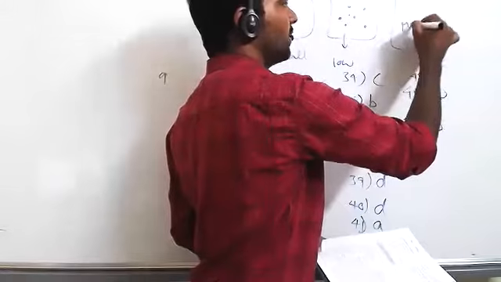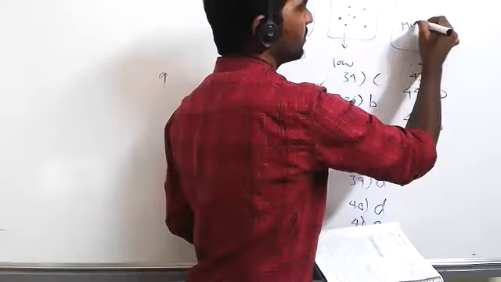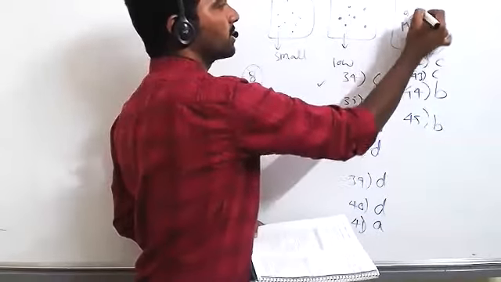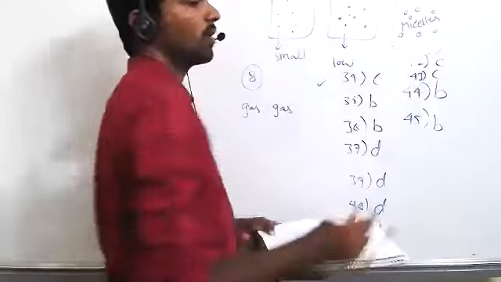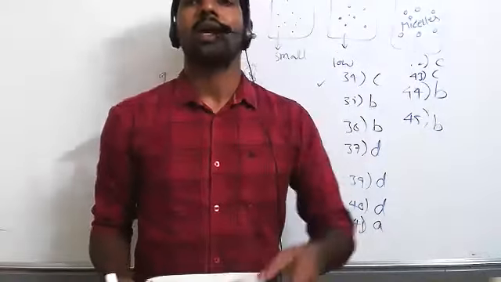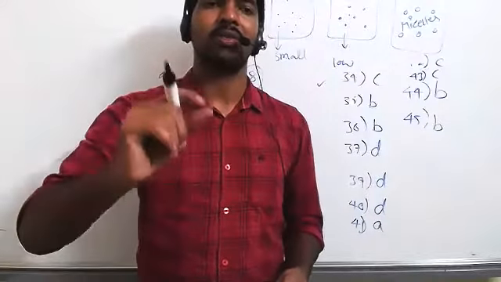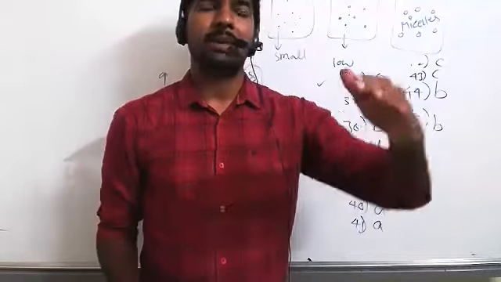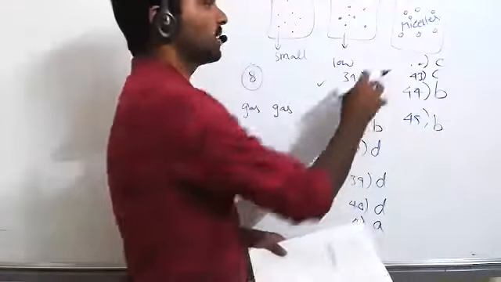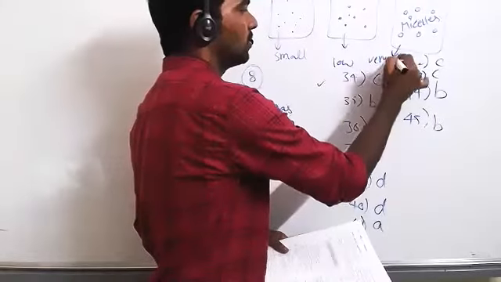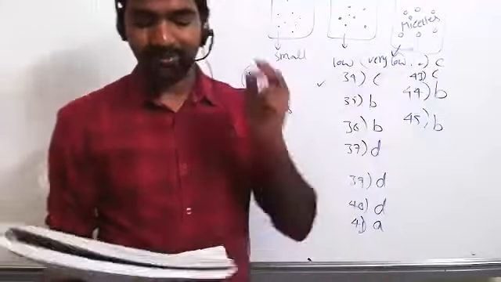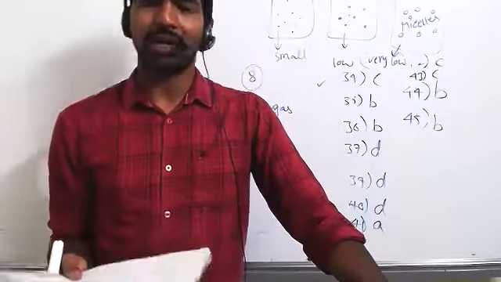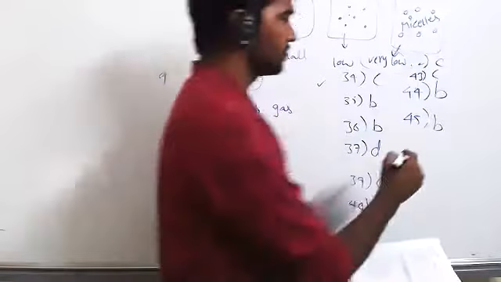Micelle also comes under colloid only. But micelle size is somewhat bigger than normal colloidal particles, because micelles are formed by aggregation of a larger number of molecules. This is why it maintains a somewhat bigger size, and that's why the colligative property is reduced. So this has a very low colligative property. So the option is: lower colligative property than that of a common colloidal solution. B is correct.